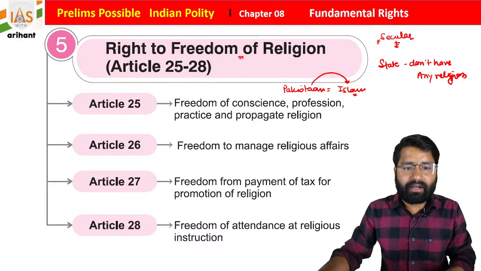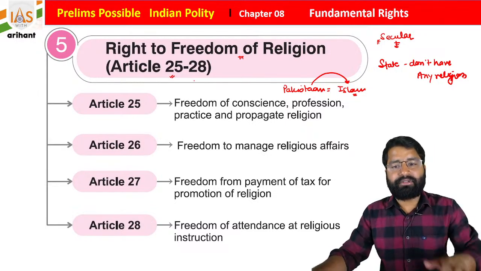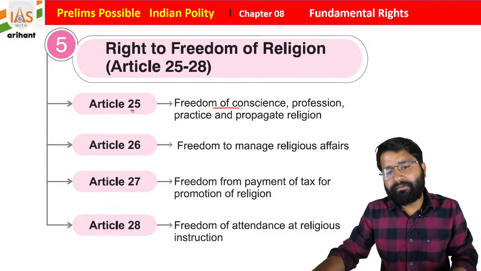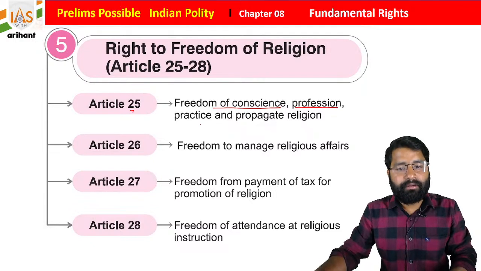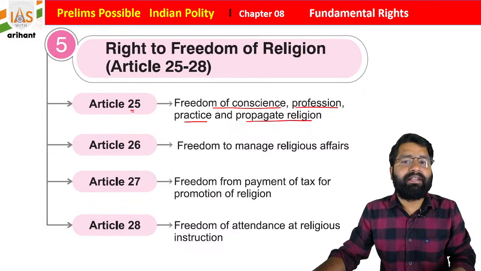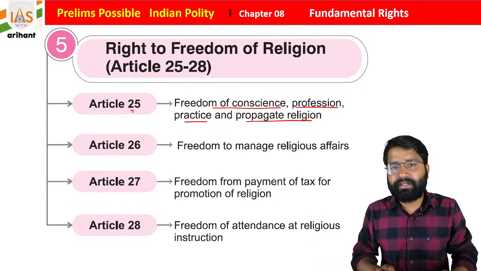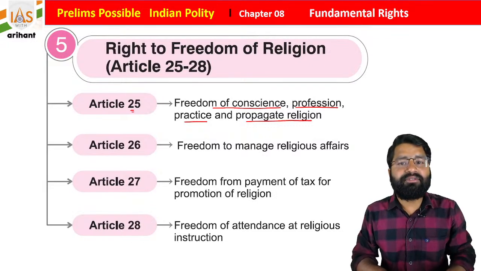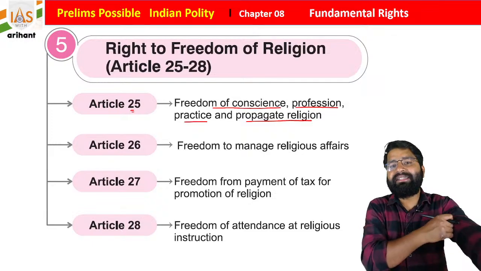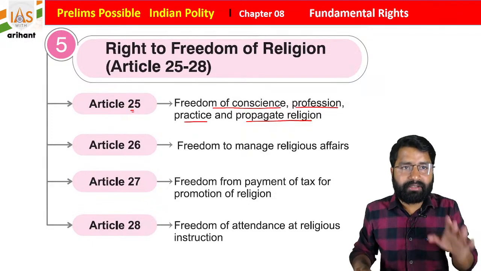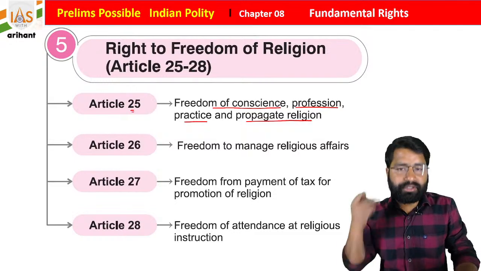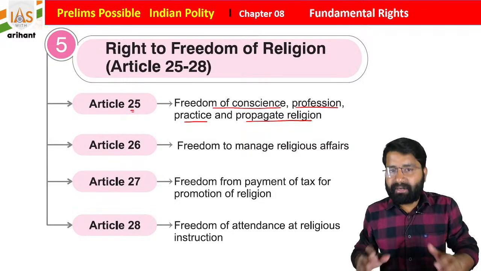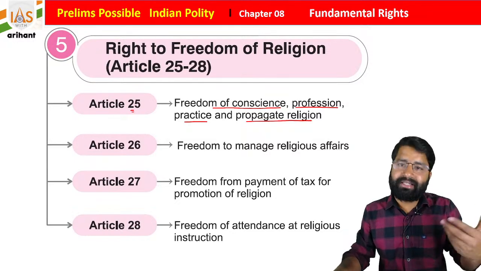This contains Articles 25 to 28 and I am going to discuss the same, students. Article 25 is for what? Freedom of conscience, profession, practice and propagation of any religion. Whatever your faith is, you believe in God, you don't believe in God, it is your choice. Government is not going to make any law that destroys your faith, but it is also very important that there is a limitation too. You also cannot compel someone to accept your religion, but you can propagate your religion. If someone wants to join, then they can join.